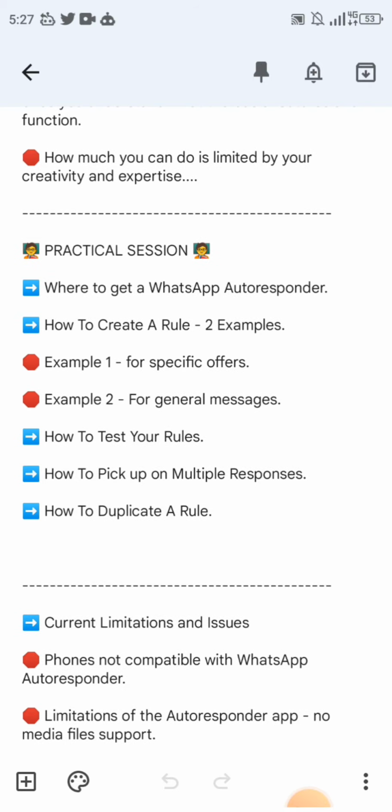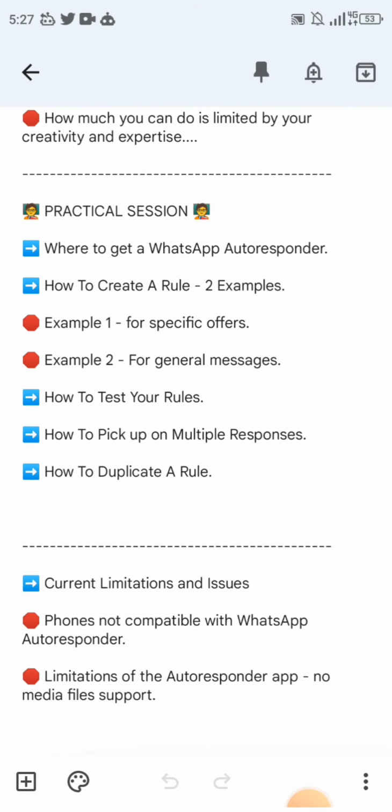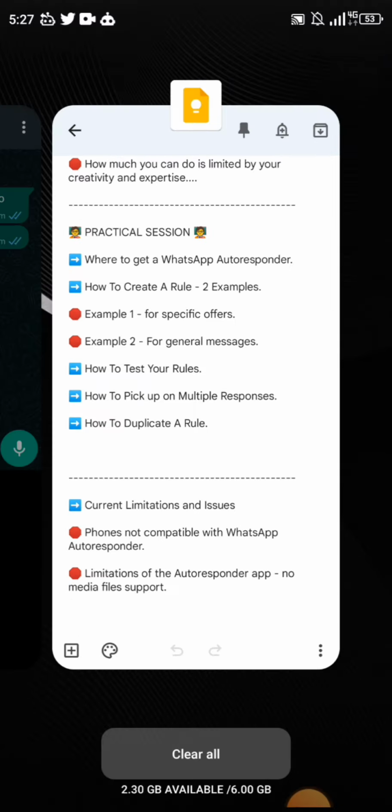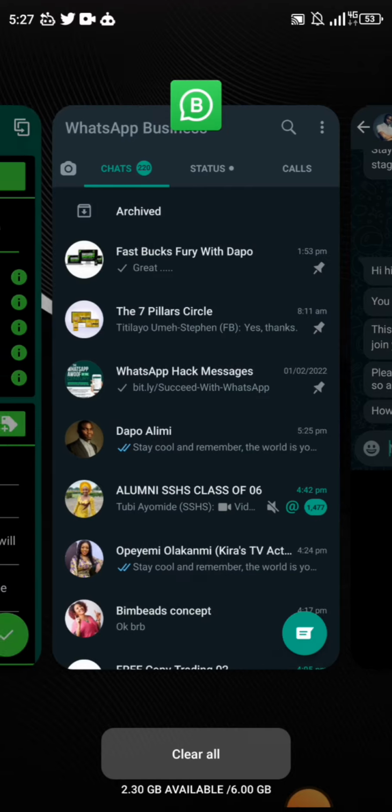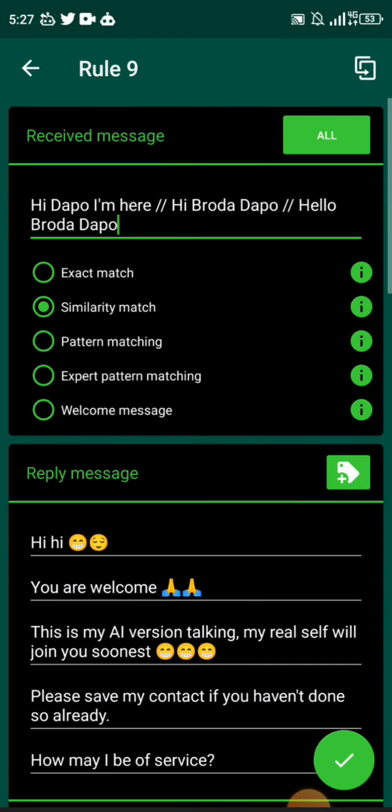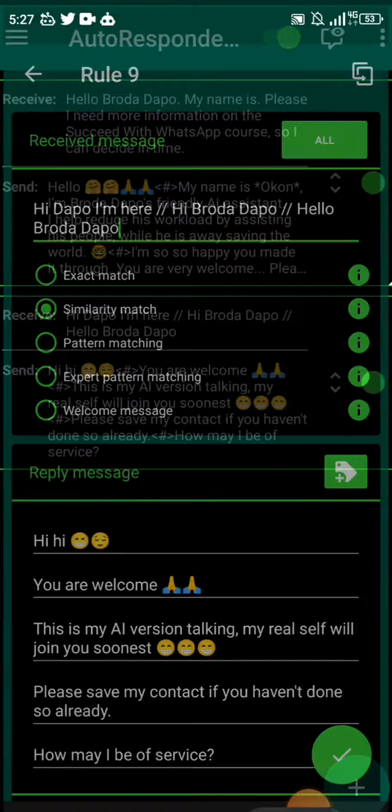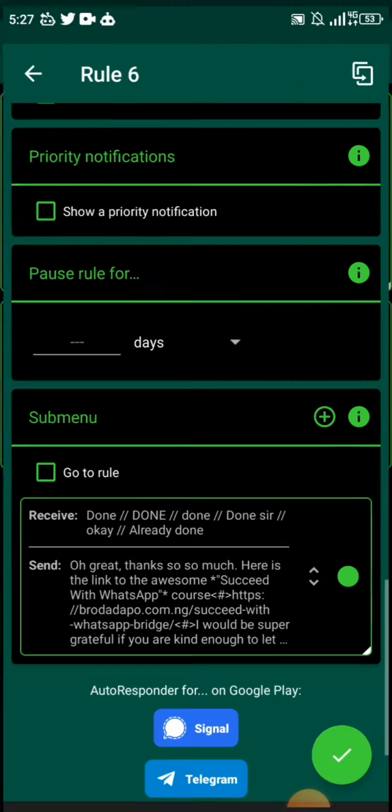So we've created example one, a rule for a product and a general situation. We've tested our rules. I've also gone ahead to show how to pick up on multiple responses, which is where I was talking about this. Where a person drops different kinds, instead of using hi Dapo, I'm here, they may just change their own and put hi brother Dapo or hello brother Dapo. And then if they do that, your WhatsApp autoresponder should be able to pick up on that.